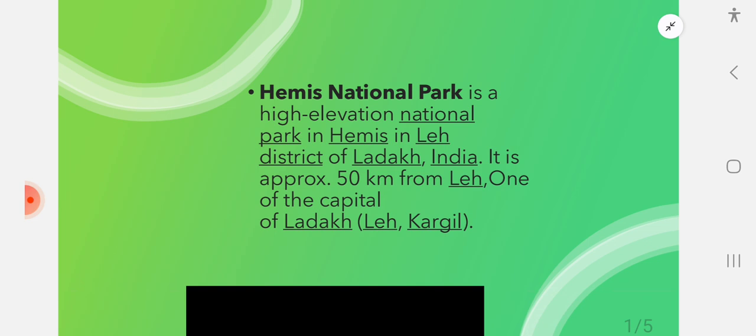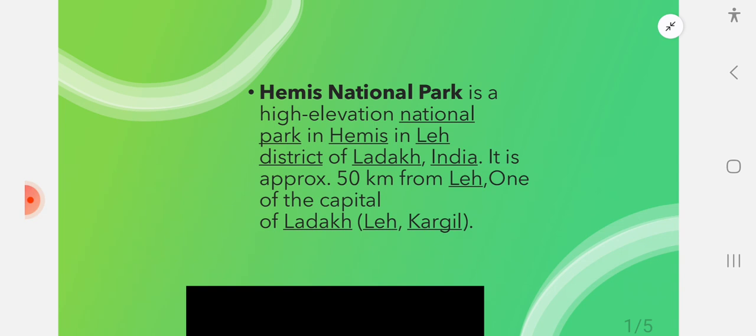So first of all, when we think about any national park, the first thing that comes to our mind, and it is generally asked in any small exam, is where this national park is located. So first of all, what thing you should tag in is location.